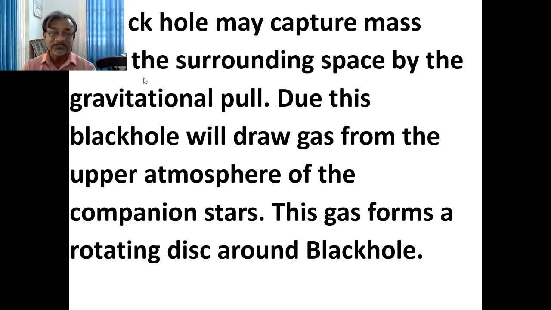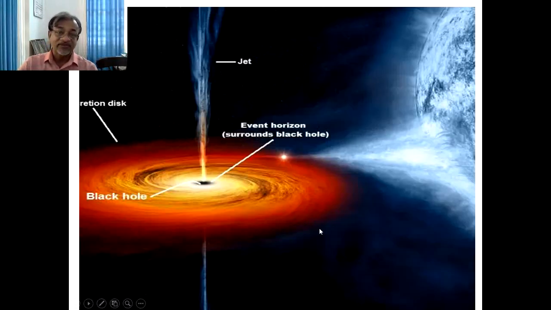Due to this, the black hole will draw gas from the upper atmosphere of companion stars. This gas forms a rotating disk around the black hole. So you can see a rotating disk around this black hole. Here these particles are attracted by the black hole from the nearby star.